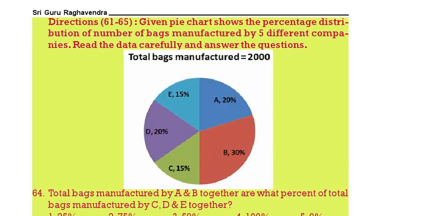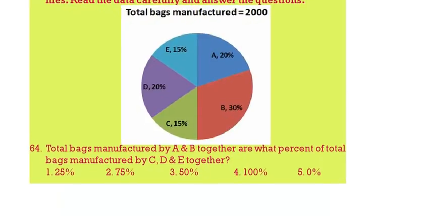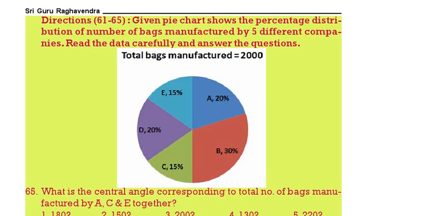Next, total bags manufactured by A and B. A plus B is 50. CDE is also equal to 50. So here, this is what percent of this? 50 by 50 into 100 is nothing but 100%. Both are equal means 100%. Then last question.